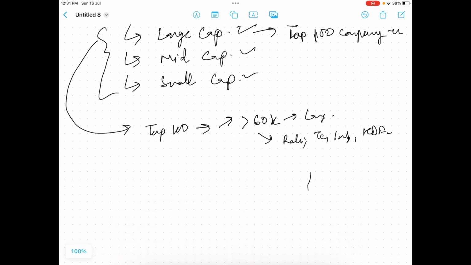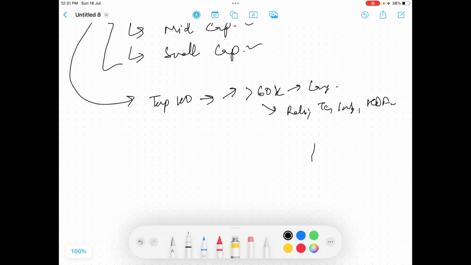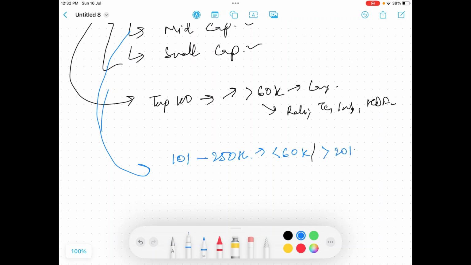Now we'll look into what mid cap is. Mid cap is nothing but the category of stocks which, according to NSE, comes from stocks ranked 101 to 250 according to market capitalization, or you can say those which are less than 60k and greater than 20k. So whatever companies fall in this category will be called mid cap.